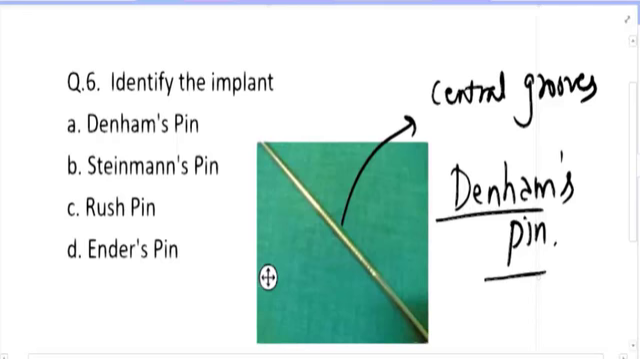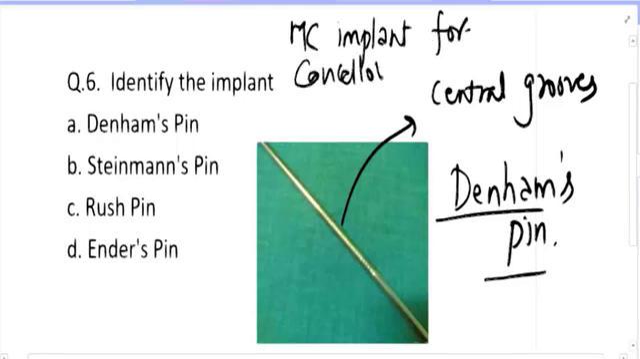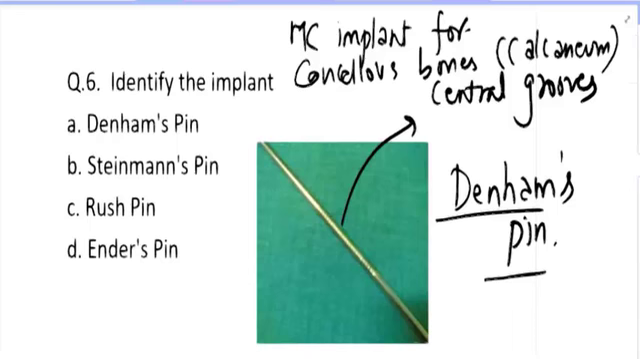And not only does it have central grooves, but you have to understand that this is the most common implant used for cancellous bones like calcaneum. So these grooves are very important because they actually take hold of that particular bone. So this implant is very clearly a Denham pin. Moving ahead to the next question.